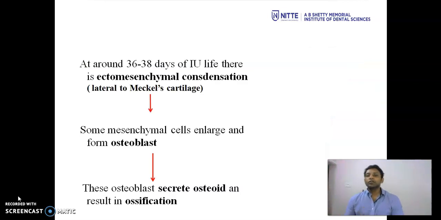At around 36 to 38 days of intrauterine life, there is ectomesenchymal condensation which takes place lateral to the Meckel's cartilage. Then some mesenchymal cells enlarge and form the osteoblast. This osteoblast secretes the osteoid which results in ossification.